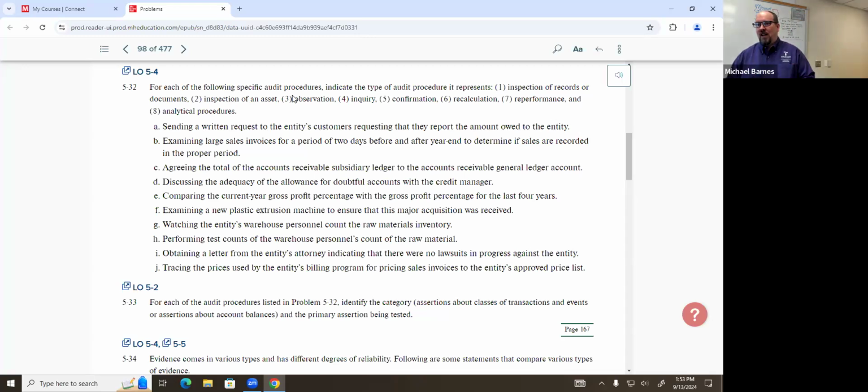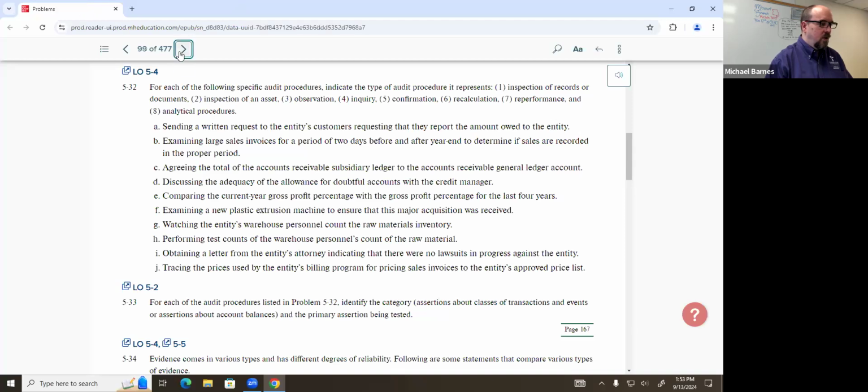VAA, there we go, VAA, that's going to be our primary one. So those last few were kind of challenging, kind of tough. It's important to understand those assertions, particularly the ones that are directional, so we can pull those out. All right, what do you guys say we do some analytical procedures? I know you were looking forward to it.